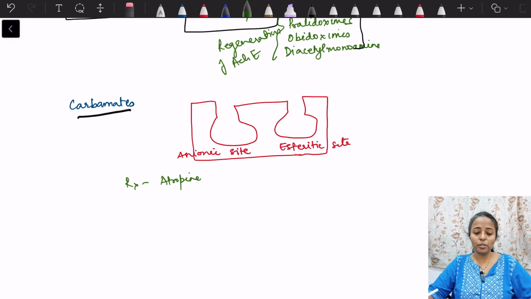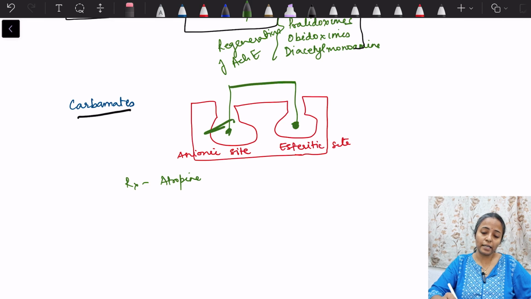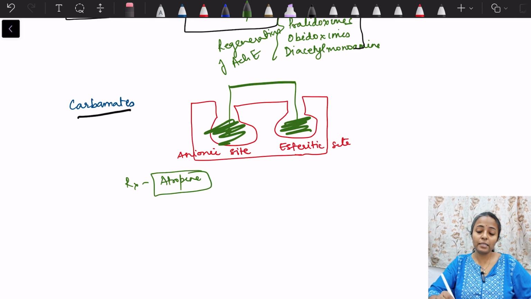Finally, we have carbamate poisoning, those carbamates which inhibit acetylcholinesterase. Now these carbamates bind to both these sites, esteric site as well as anionic site. So these sites are occupied. Okay, so what will be the treatment? Treatment will be atropine only, and in carbamate poisoning we don't give oximes. Anyways, first of all, you see both the sites are occupied, so oximes will not be able to act, but they are actually contraindicated. Why?